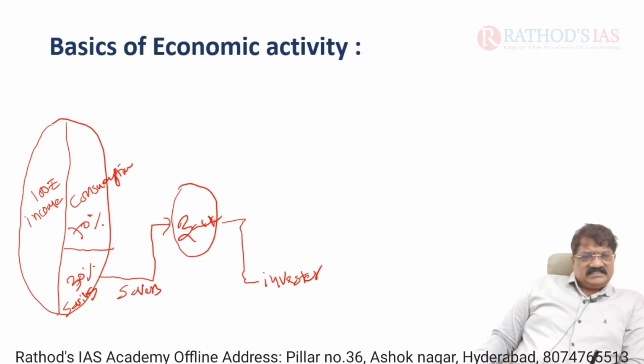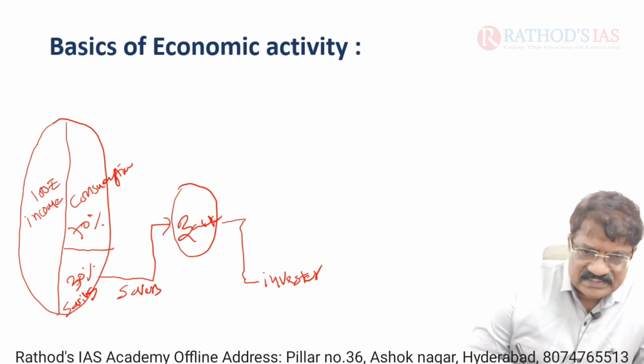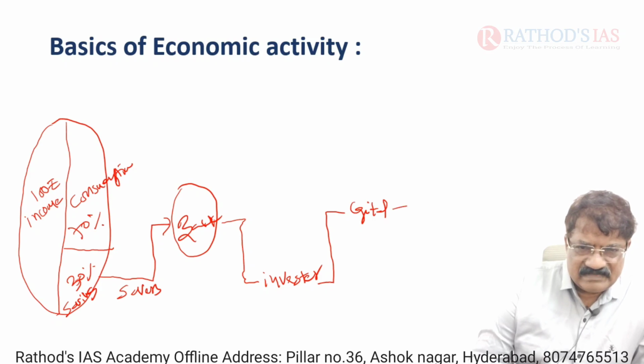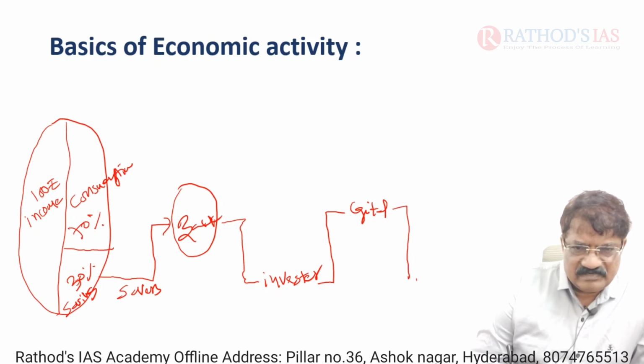So savers save their money in the bank, and bankers give investment to investors. The investors purchase the capital. Capital is machinery. With machinery we can produce goods and services.